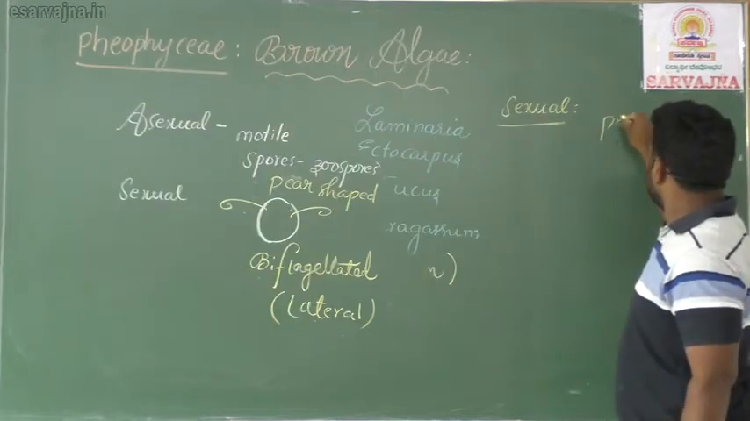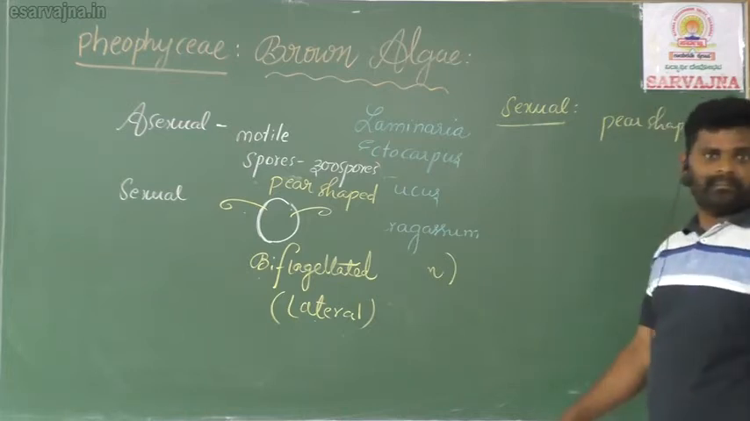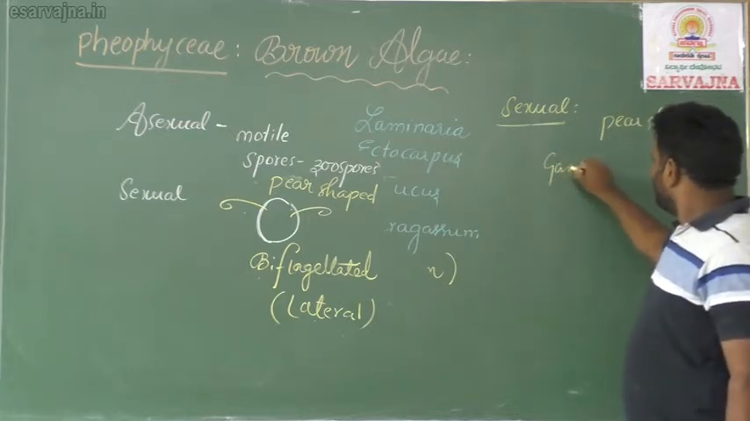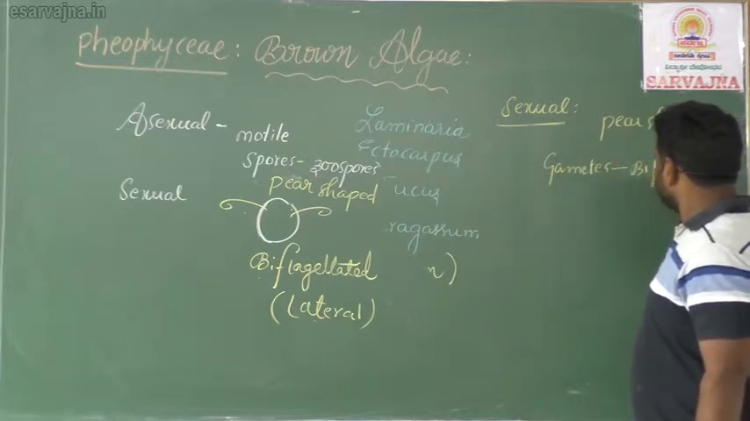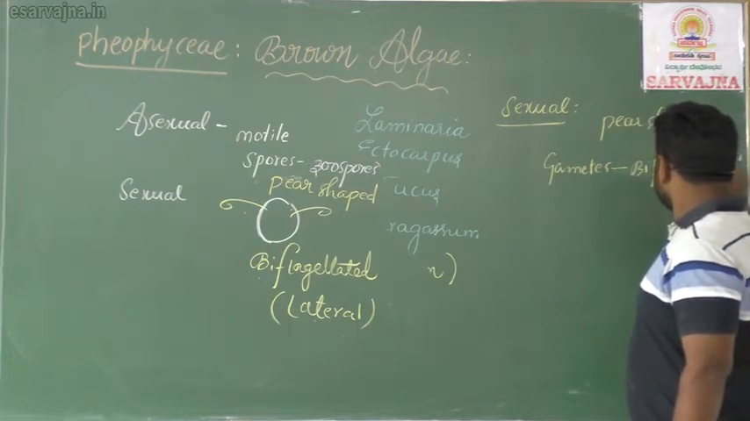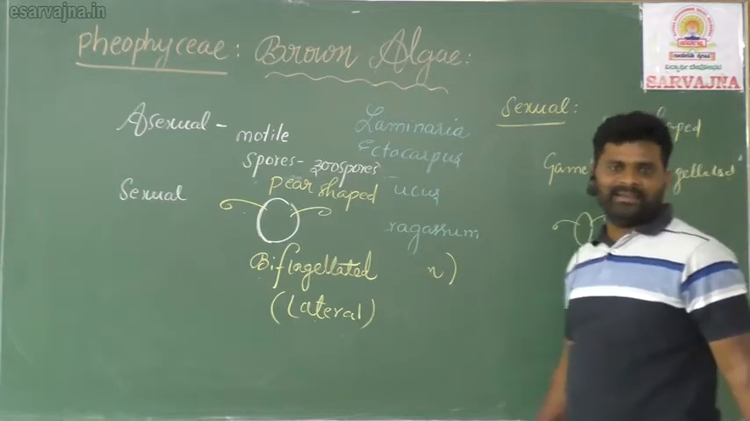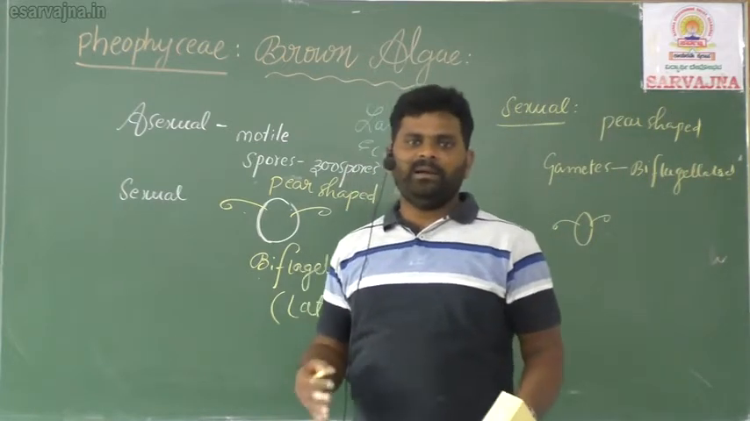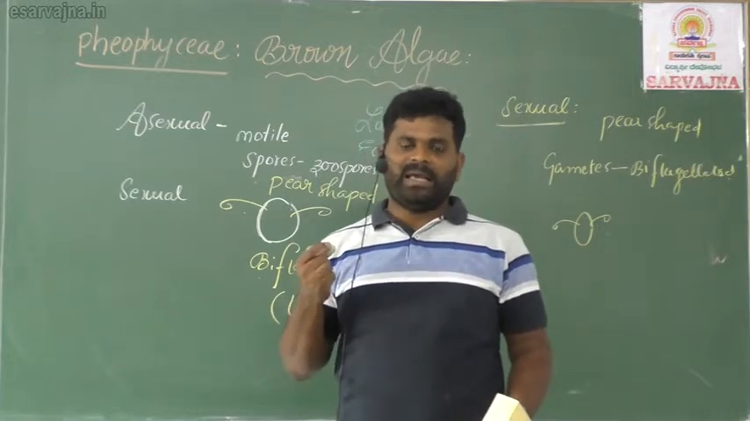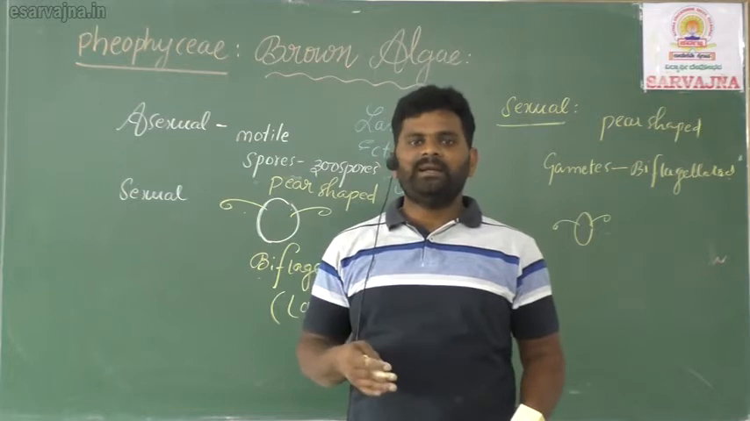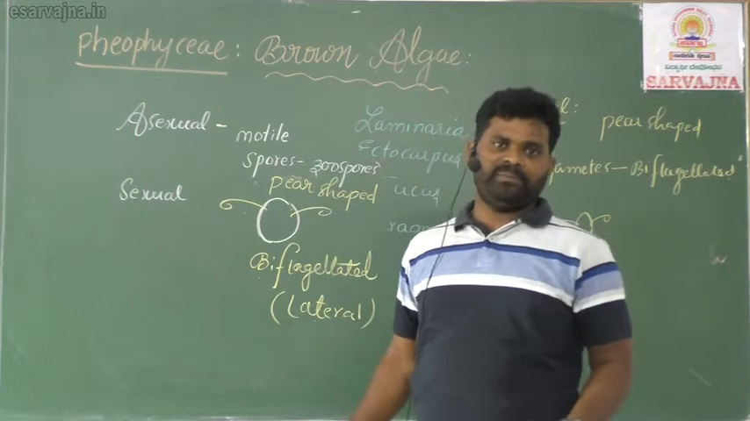Gametes are also in the pear shape. The male gamete, if you take, is also biflagellated. If it is a gamete, it is also laterally arranged. 2 flagella gametes with pear shape. So biflagellated asexual spores, biflagellated sexual gametes are the characteristic features of Phaeophyceae members.